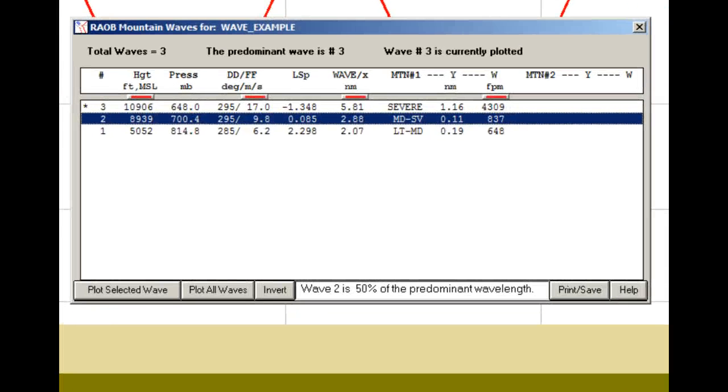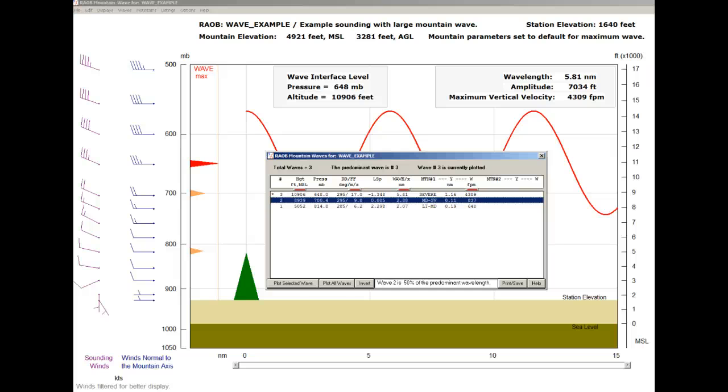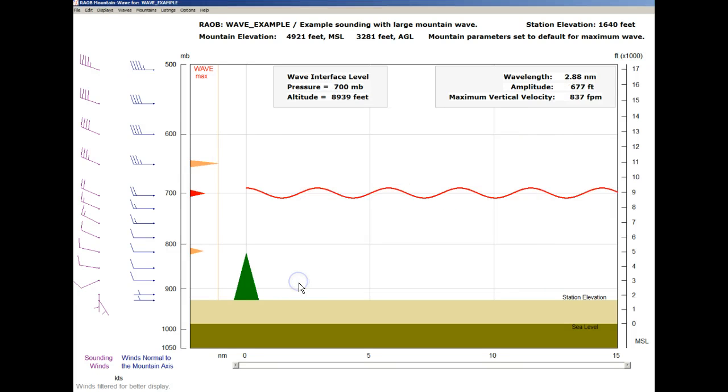It just so happens that the 700 millibar secondary wave has a wavelength that is exactly 50% of the predominant wave, which is a very good sign that this wave can be significant. The help files and user manual contain more information about these listings.